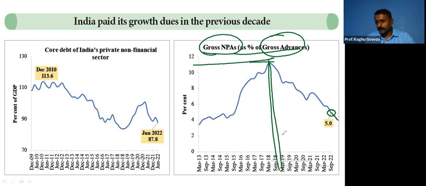So what is the take home here? Since NPAs have decreased, banks are in a position to give more loans. Private sector debt has decreased, means they will be paying less interest, means they will have more profit, they will have more risk-taking ability. This is one of the greatest strengths.